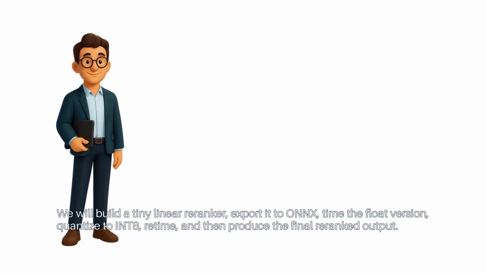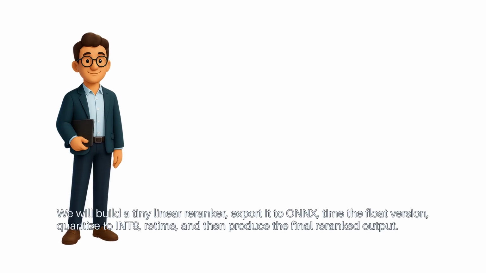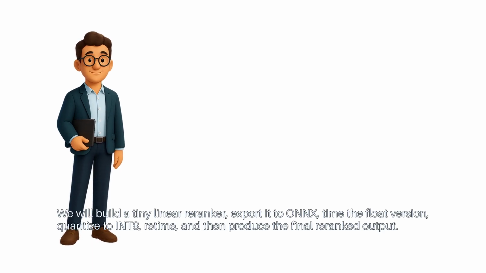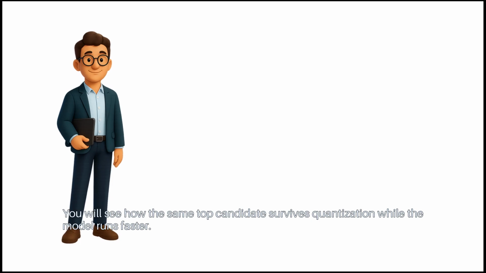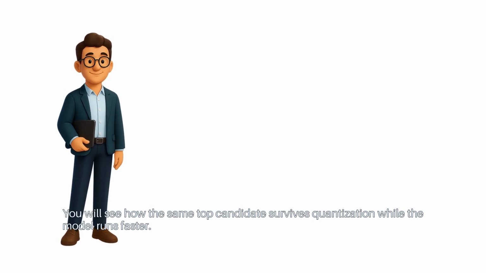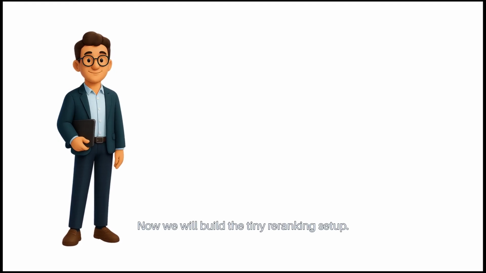We will build a tiny linear reranker, export it to ONNX, time the float version, quantize to INT8, retime, and then produce the final re-ranked output. You will see how the same top candidate survives quantization while the model runs faster. Now, we will build the tiny re-ranking setup.